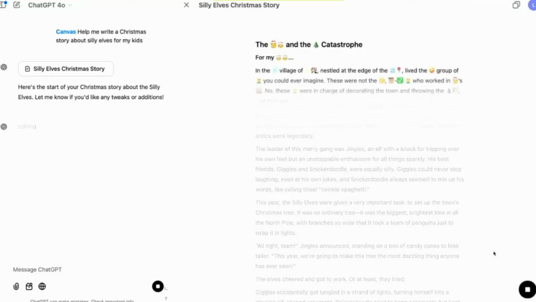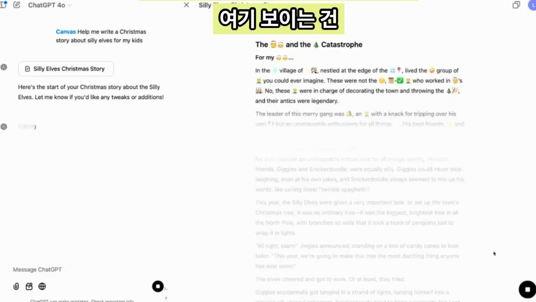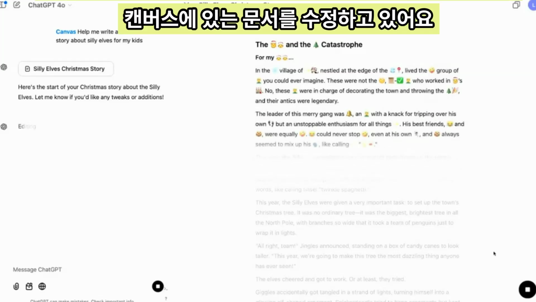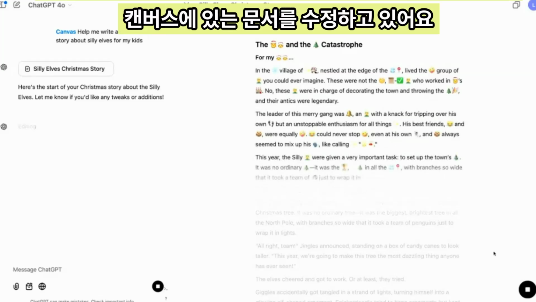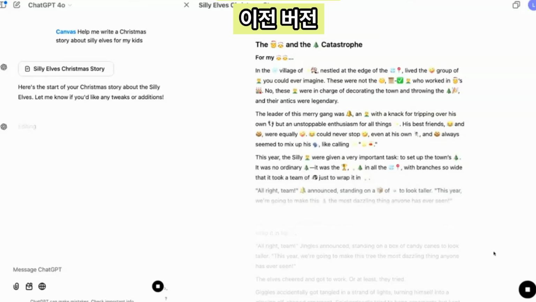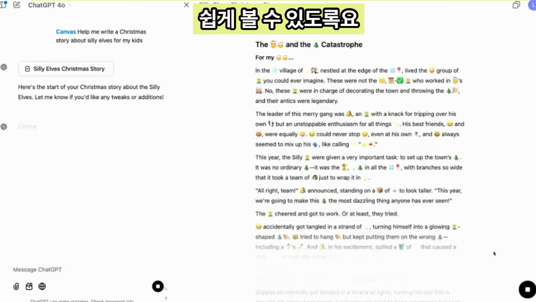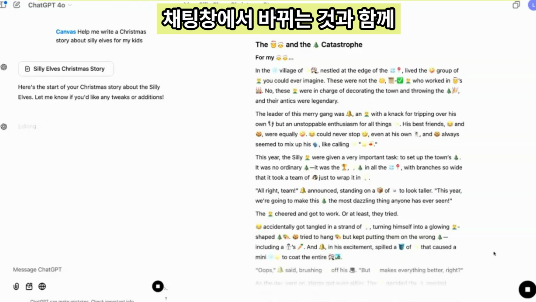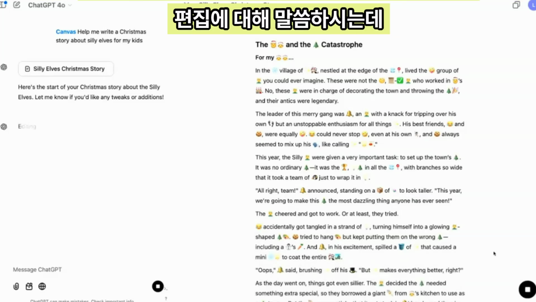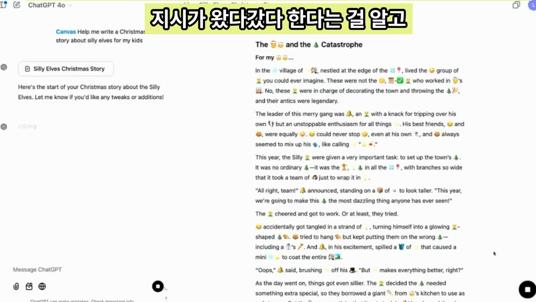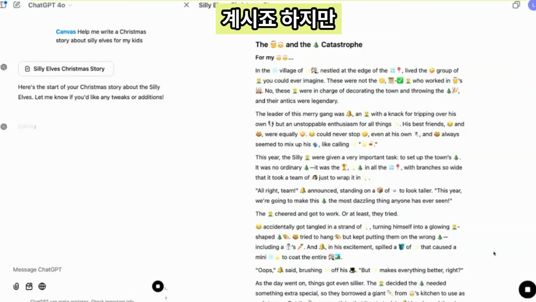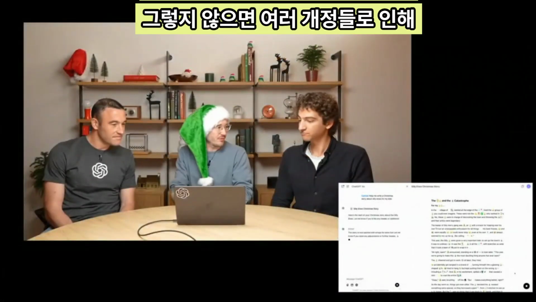Look at that. So what you're seeing here is ChatGPT now making a revision to the document in Canvas. It's starting at the top, it's writing a new version of the doc, and it's sort of streaming in on top of the previous version just to make it a little bit easier to see in context what's changing. And alongside this in the chat, you're seeing that it's editing, and you're noticing that we have our instructions back and forth. But otherwise, it's not getting sort of cluttered up with the different revisions that are happening.